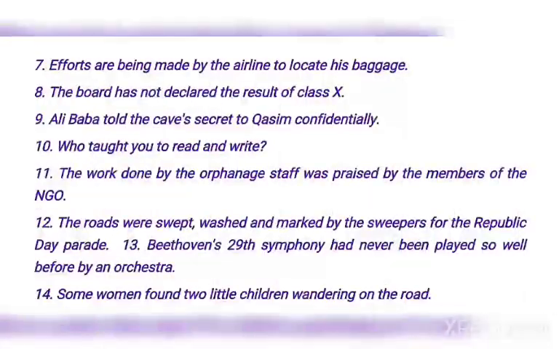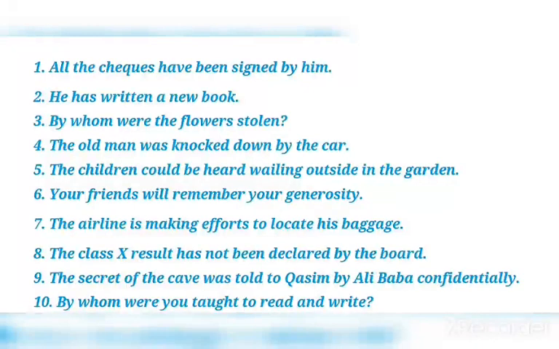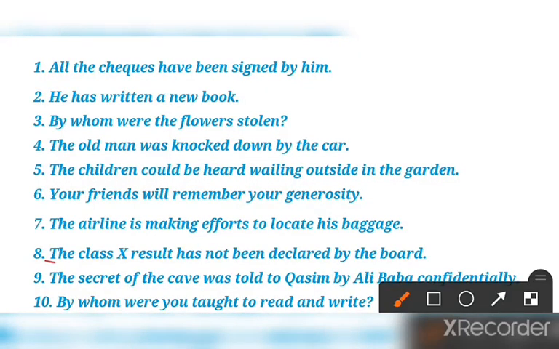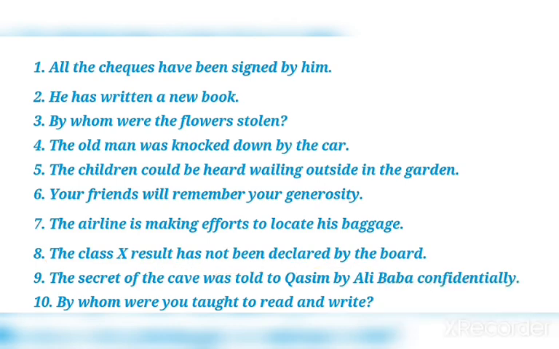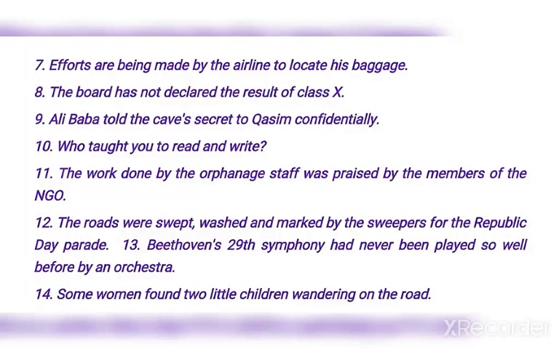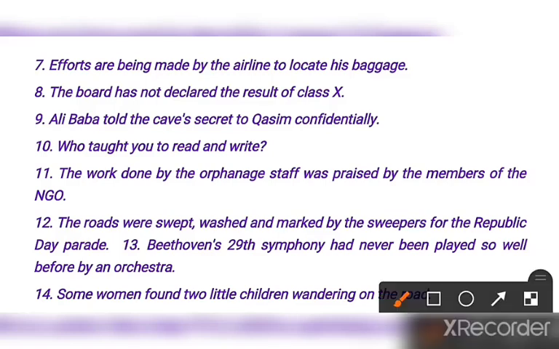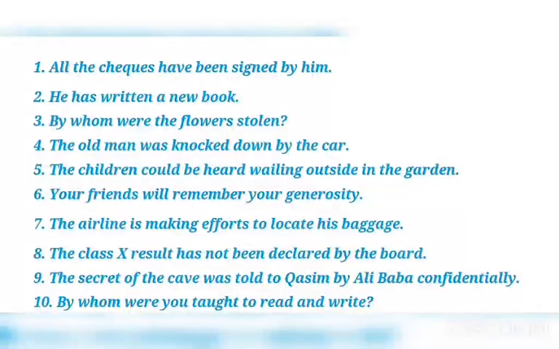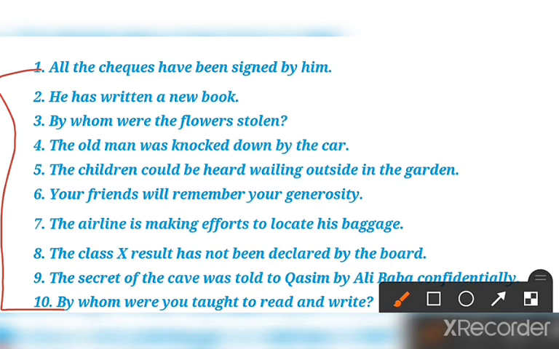Number 7 is done. Number 8: the board has not declared the result of class 10. The answer will be: the class 10th result has not been declared by the board. Clear? Number 9: Alibaba told the cave's secrets to Qasim confidently. You can check the answer given here. There are some examples and exercises, and all the answers are given here. You can check and then fill in your book.